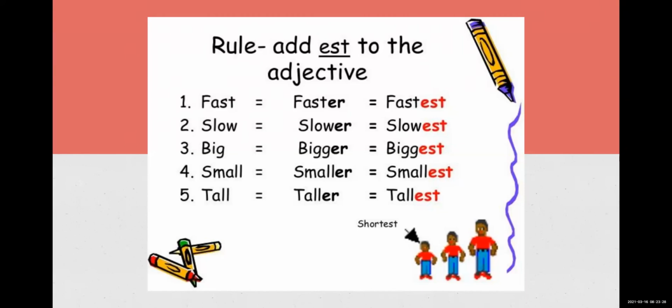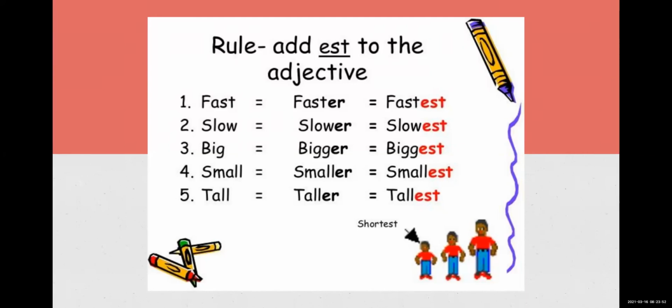So what is the rule written above? Add est to the adjective. What is the adjective? The basic form, fast. So just add est. Don't add est to faster; don't take the comparative word, take the first row, fast, and add est, so it becomes fastest.